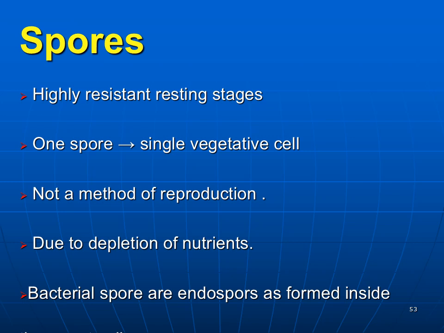The next component of bacteria you have to know is about spores. So what are the features of the spores? The spores are a highly resistant stage, and also a resting stage. One spore results from a single vegetative cell. It is not a method of reproduction. Spores are not responsible for reproduction.